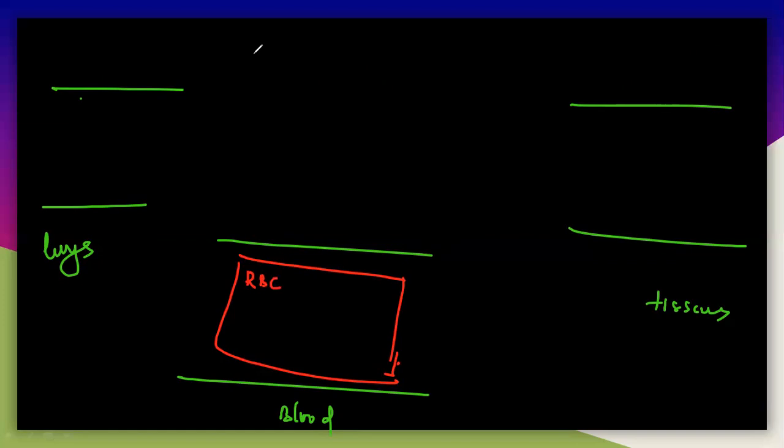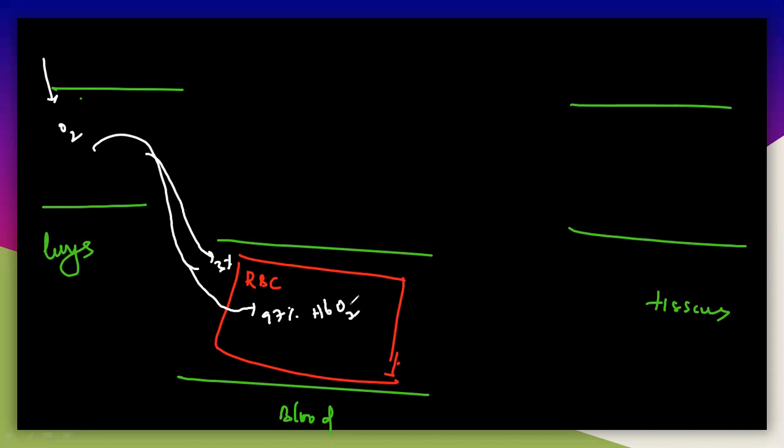So see what happens here. First, from the lungs, O2 is coming from the environment. By the environment, we inhale the oxygen. This oxygen will generally move towards this RBC. Of this, 97% will move towards the RBC, and 3% will move towards the blood plasma. So from the 97%, the oxygen generally forms HbO2. That means the oxygen can easily bind with the hemoglobin. It forms oxyhemoglobin.